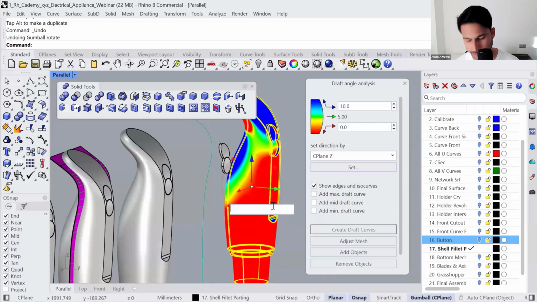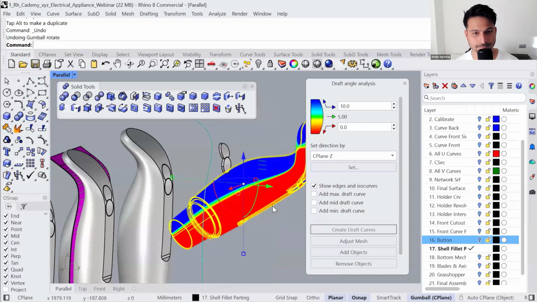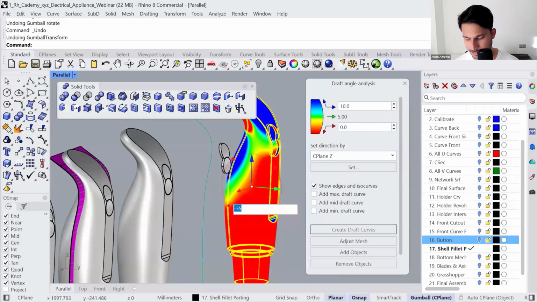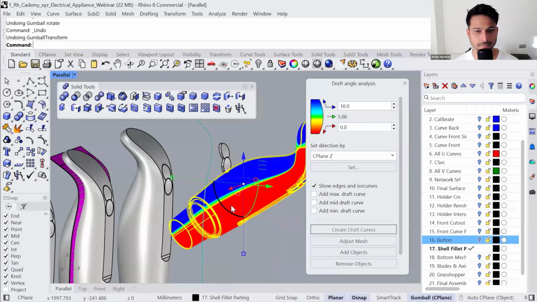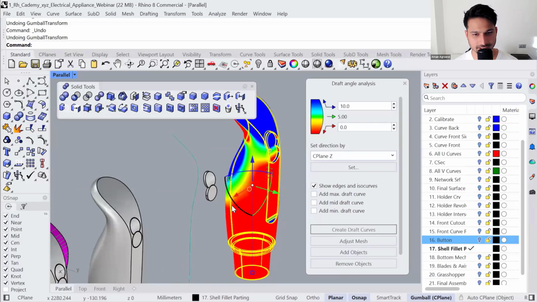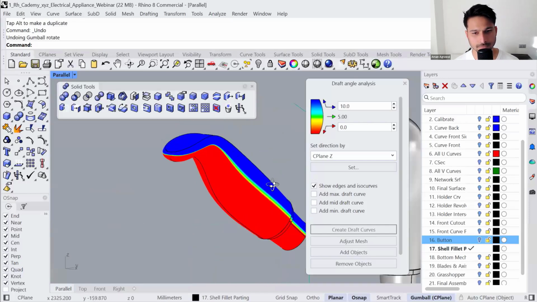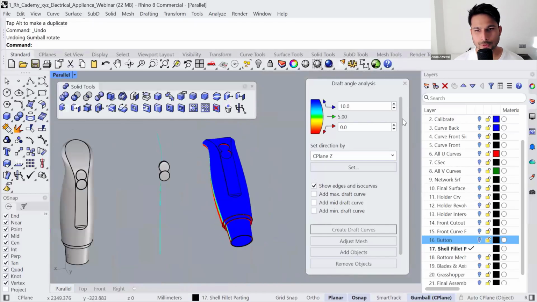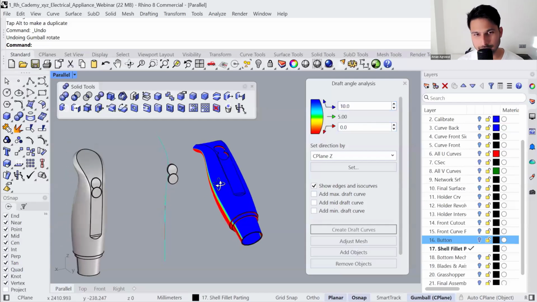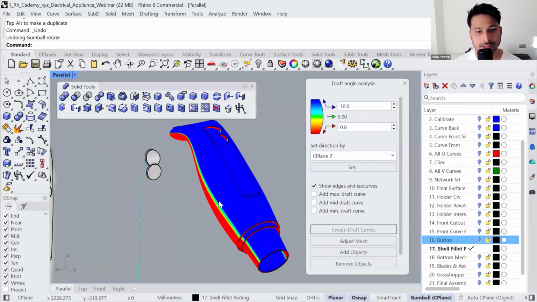So maybe 55 degrees, negative 55. Sorry, positive 55. There we go. Okay. So you can define the draft angle depending upon the material and if you have any texture on top.